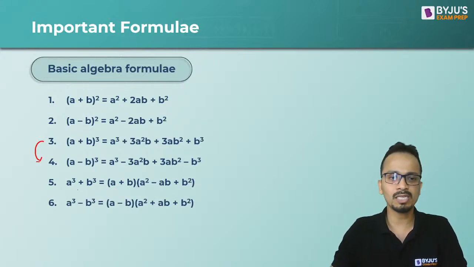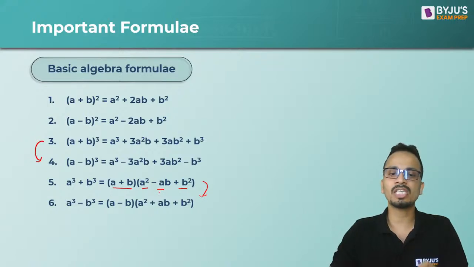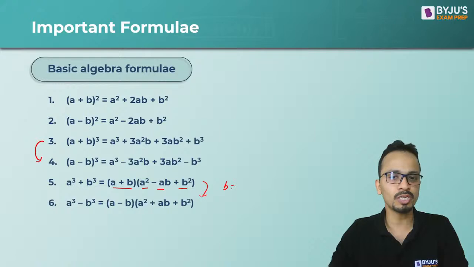So these are their formulas. So a cube plus b cube is a plus b times a square minus ab plus b square. Now for a cube minus b cube, you can again change the signs of all the terms which have b. So if instead of b you substitute minus b, you will obtain the other formula.